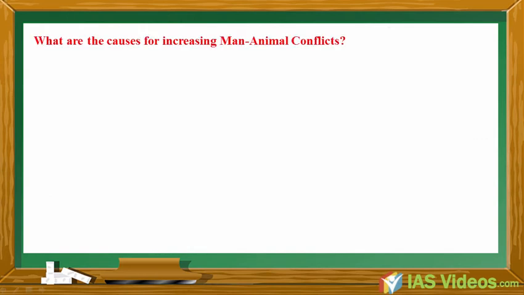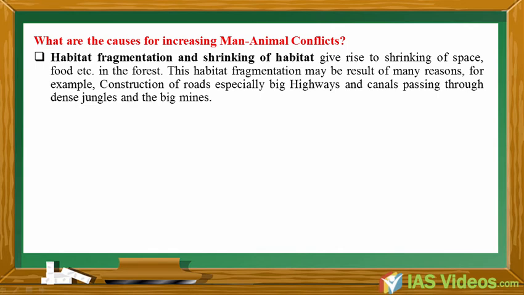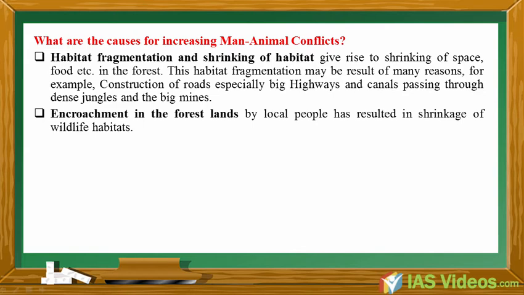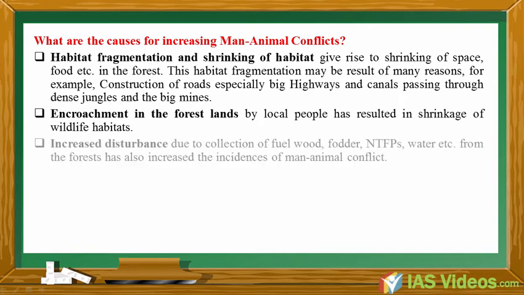What are the causes for increasing man-animal conflicts? Habitat fragmentation and shrinking of habitat give rise to shrinking of space, food etc. in the forest. This habitat fragmentation may be the result of many reasons, for example, construction of roads, especially big highways and canals passing through dense jungles, and the big mines. Encroachment in the forest lands by local people has resulted in shrinkage of wildlife habitats. Increased disturbance due to collection of fuel wood, fodder, NTFPs, water etc. from the forests has also increased the incidences of man-animal conflict.